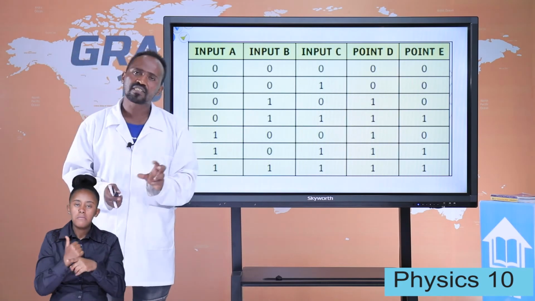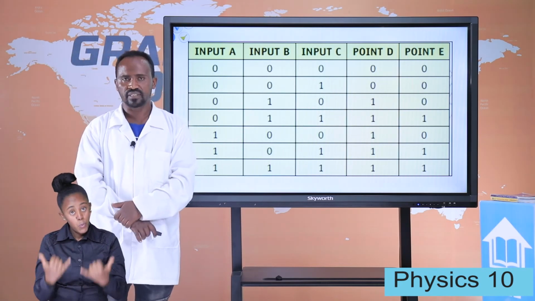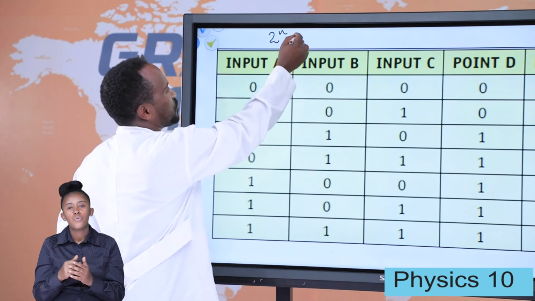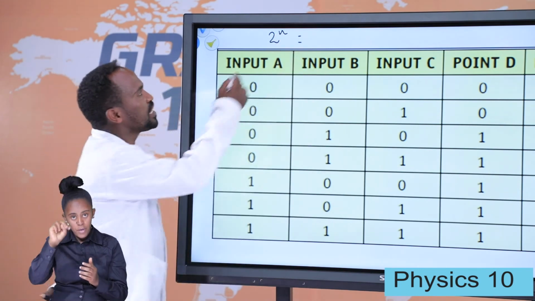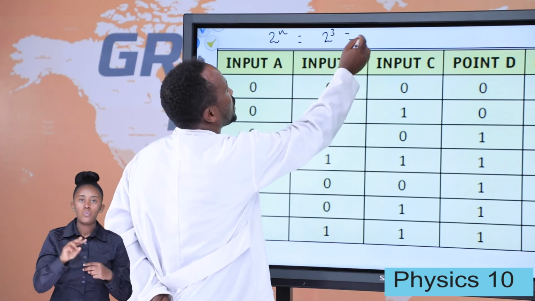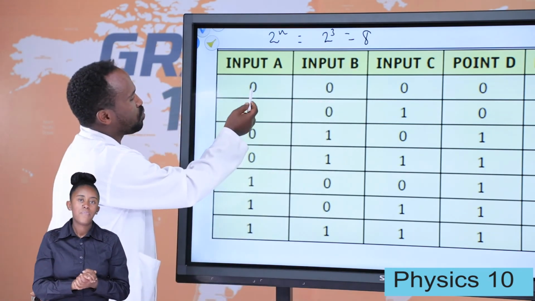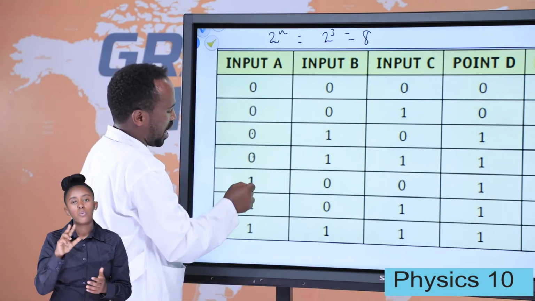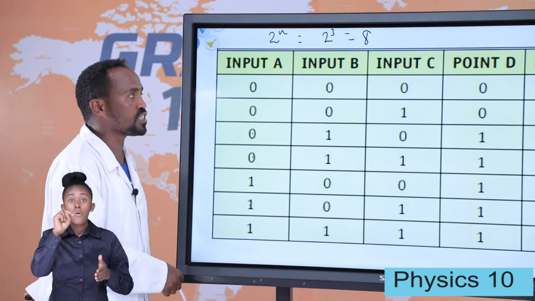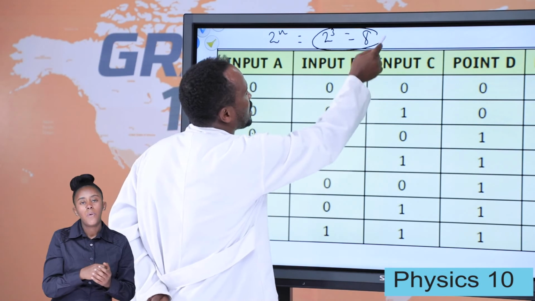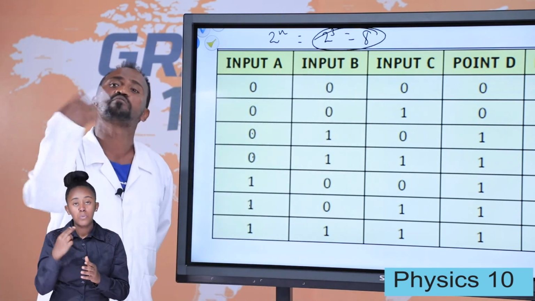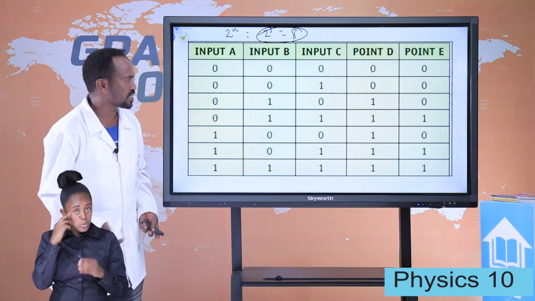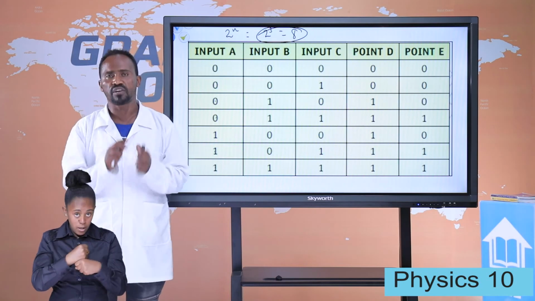So let us summarize some points of what we have seen in today's class. The formula that helps us find the number of outputs is 2 to the power of n. For input 3, we have 2 to the power of 3, which is 8. Now count this one: 1, 2, 3, 4, 5, 6, 7. Because the NOR gate is not including this one. So the formula that helps us find the truth table is this one. That is what you learn in mathematics. That is why I jump to tell you, because you will learn it in mathematics.